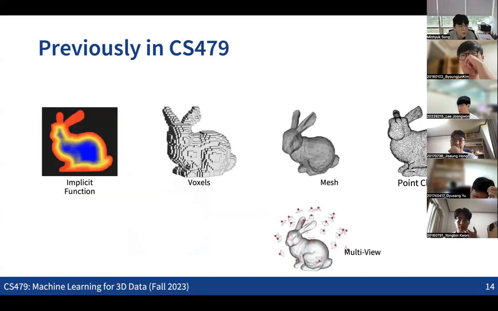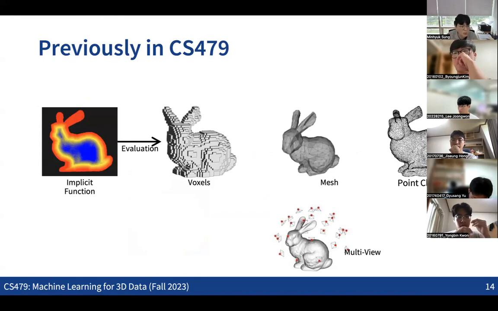So previously, what we also discussed is that when you have multiple representations, we can do some kind of conversion from one to the other. What we have seen last time is that if we have an implicit representation, converting that into voxels is quite straightforward because we just need to evaluate the function for each voxel, right? And generating the point cloud from the mesh is also very straightforward because we can just sample the points over the surface. So that's also quite an easy task.